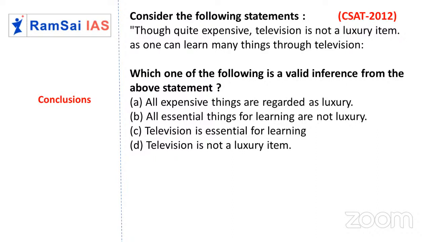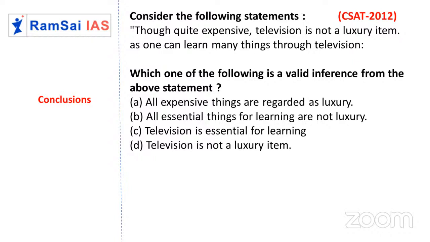There is one big statement: though quite expensive, television is not a luxurious item. From the statement I can conclude television is expensive, no doubt in that, and it is not a luxury item. Next statement: as one can learn many things through television.